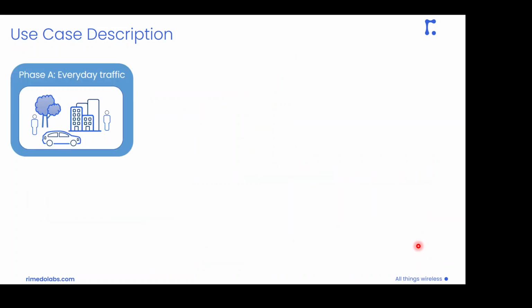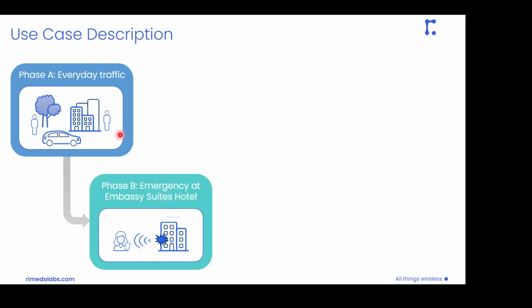To describe our use case in terms of time evolution, we can split it into 5 phases. We start in phase A, which resembles everyday traffic in an urban area of Dallas. So we have some pedestrians and vehicular users moving, connecting to the base stations with two types of traffic, mobile broadband or voice services.